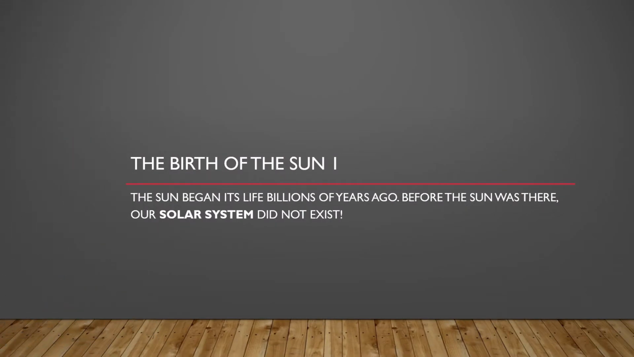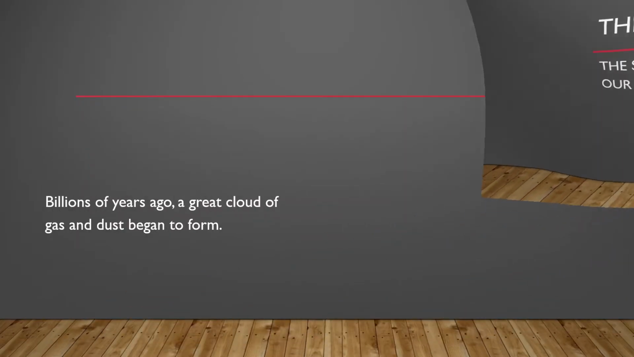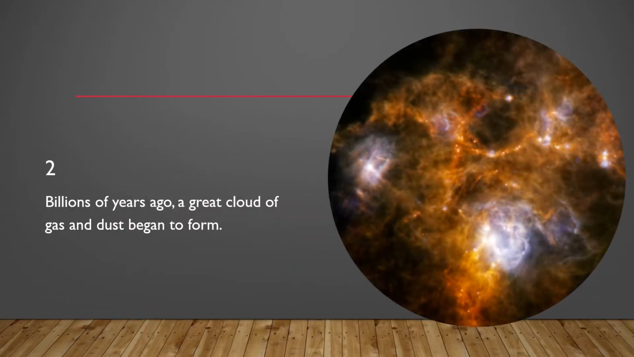The birth of the sun. So, the sun's life began billions of years ago. Before the sun was there, our solar system did not exist. So, billions of years ago, a great cloud of gas and dust began to form. So, this is the cloud of gas and dust. This is also the first part of the sun.